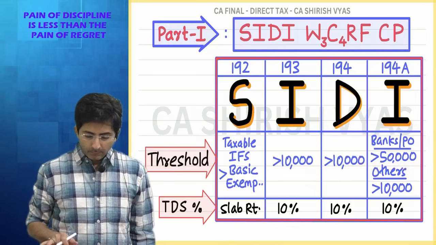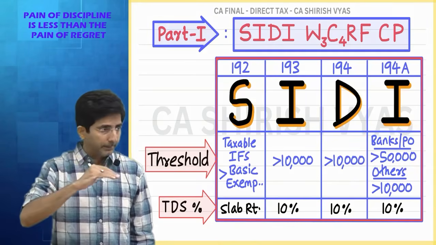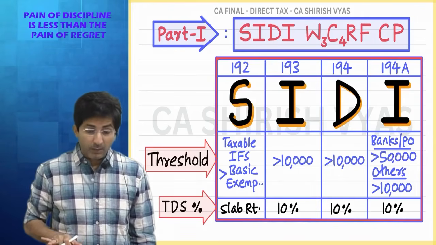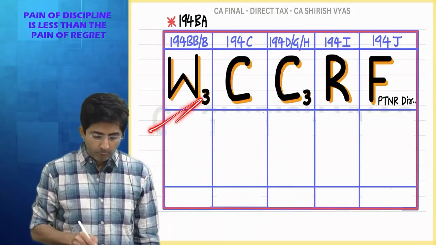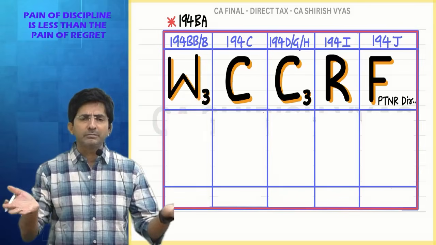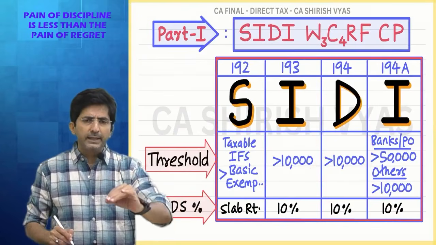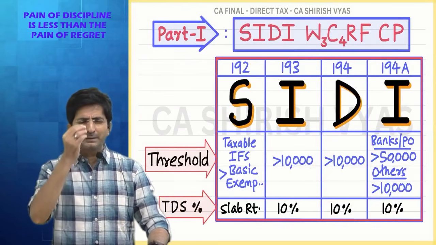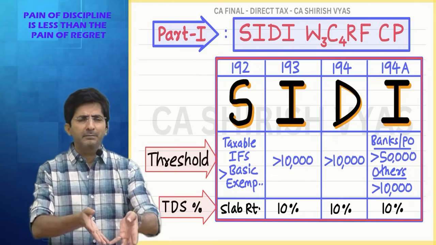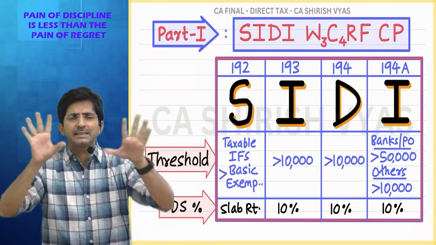Okay. Then what is the keyword? CD Vakraf CP. So now comes Vakraf. In Vakraf, W stands for winnings. In winnings also the threshold is 10,000. As usual, everywhere the threshold is 10,000. Even in winnings, up to 10,000 the government thinks the income is nominal. And in nominal income, the person who is earning is hardly getting something. Why put TDS on that?